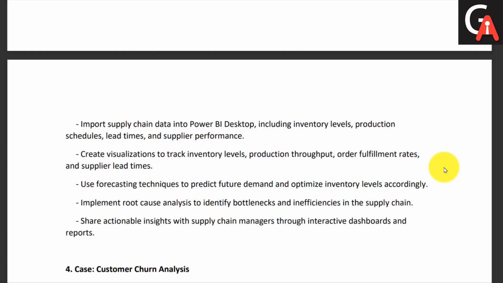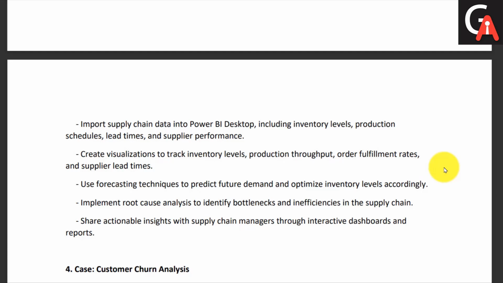So what kind of data will you include? The inventory level data: what the inventory is, the name of the product, the cost of the product, where it comes from, where it goes, the distance, something like that. Then the production schedule, the time it will take to produce. Then the lead time, like how much time it will require to ship the product. And supply performance, how quickly you supply a product from one destination to another. These kinds of things will be there in the supply chain domain.